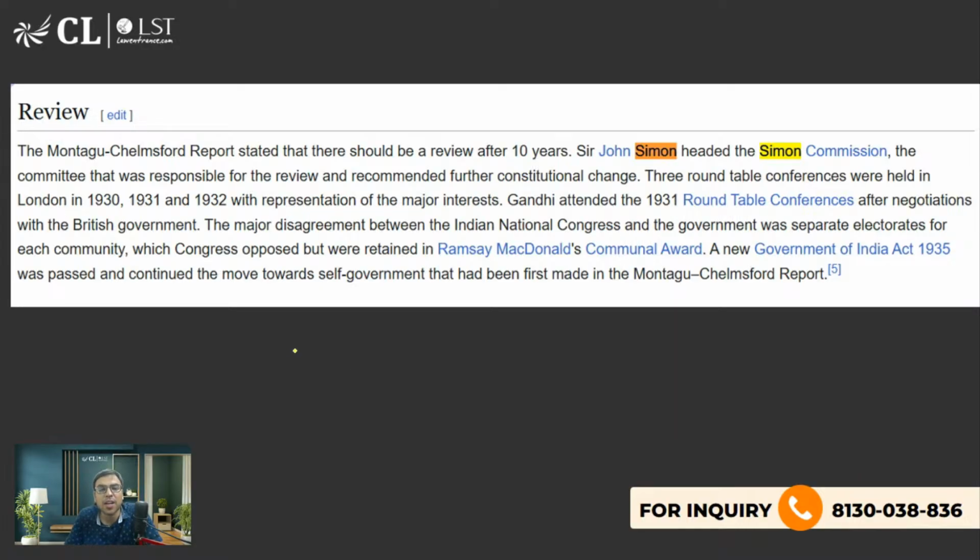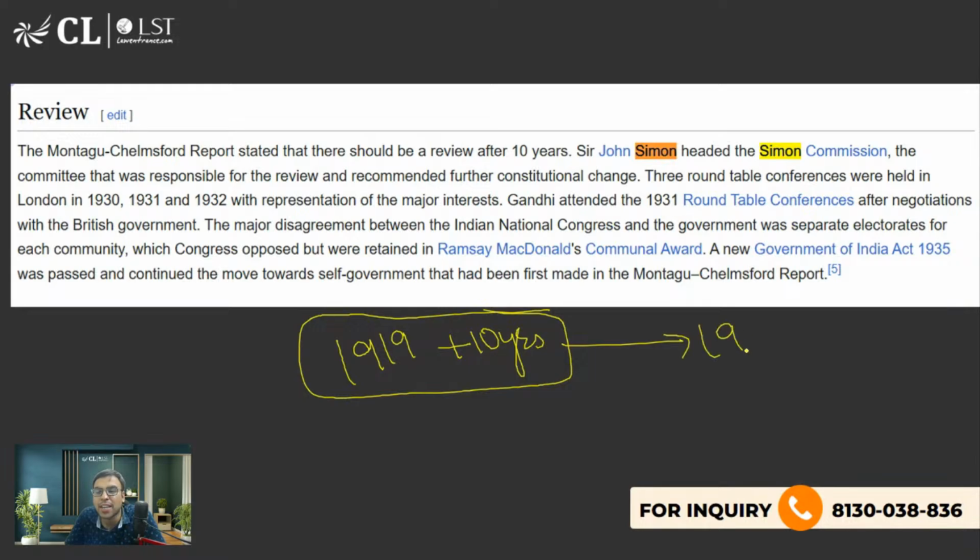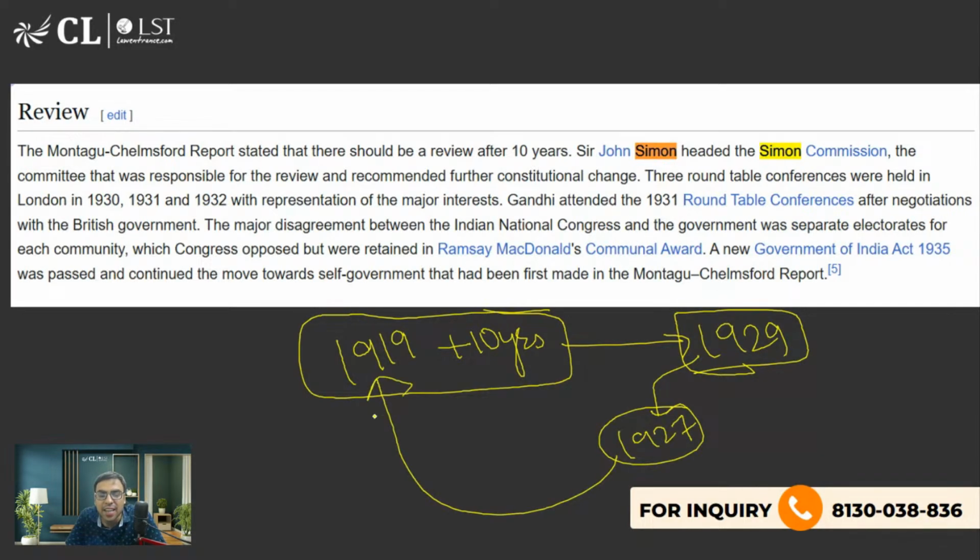Now, इसके बाद सबसे important चीज ये है कि Montagu Chelmsford Reform 1919 said that we will review the working of the constitution after 10 years. तो 10 साल बाद इसको रिव्यू किया जाएगा. So ideally it should come 1929, है ना. But even 2 years before that, 1927 ही में कमेटी बना दी गई to review the working of the 1919 law. And who was the head of the committee to review the Montagu Chelmsford Reform 1919?